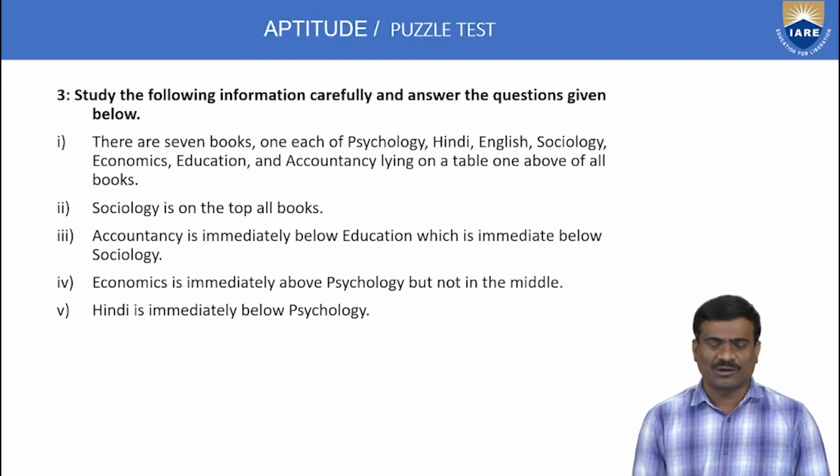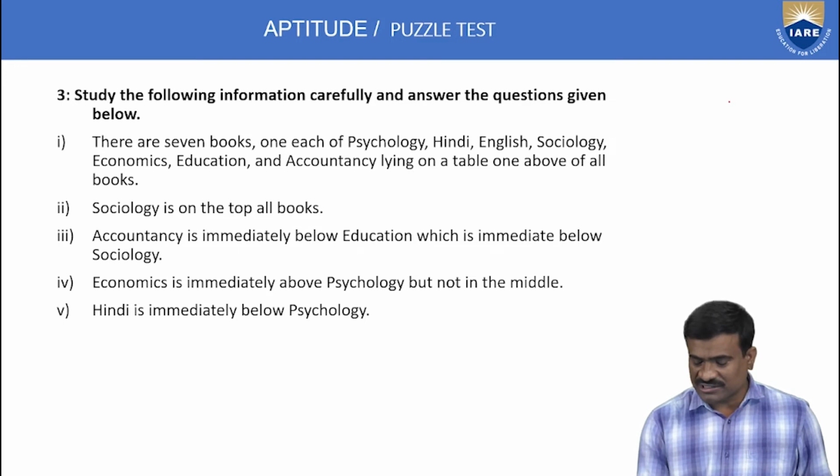Write the sequence order. Your second statement: sociology is on the top of all books. Consider this as the top, and next the bottom. The top subject, first one, is sociology.